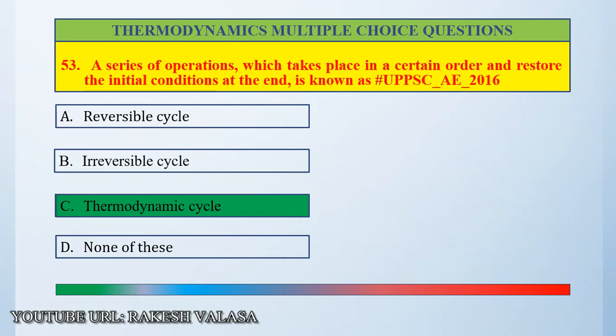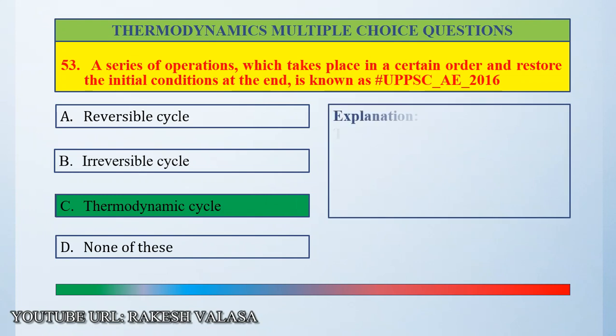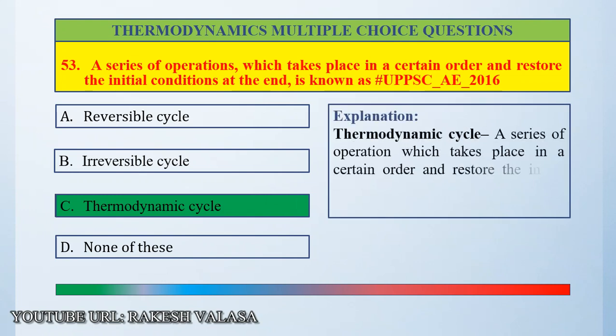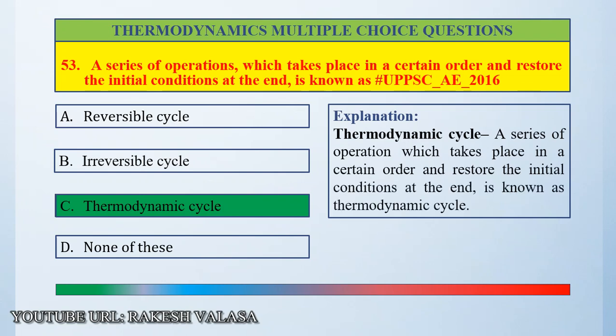A series of operations which takes place in a certain order and restores the initial conditions at the end is known as a thermodynamic cycle. Explanation. A series of operations which takes place in a certain order and restores the initial conditions at the end is known as a thermodynamic cycle.